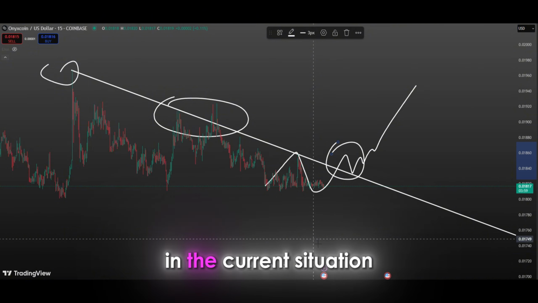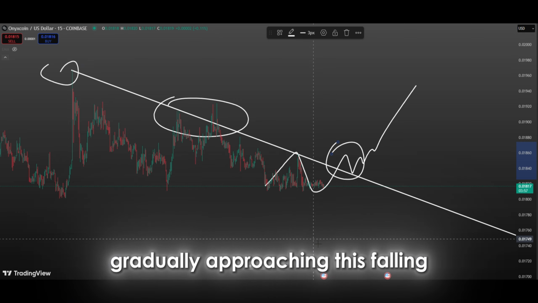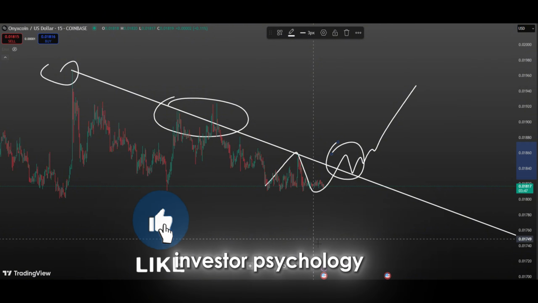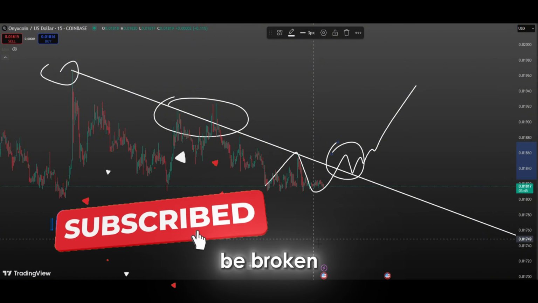In the current situation, a similar window of opportunity is forming. The price is gradually approaching this falling trend line, and its proximity to this level raises hopes about how strong a possible breakout could be. Trend lines are a reflection of market behavior. This falling trend line is a combination of past highs and lows, and is a technical summary of investor psychology. But it is important to note that every trend is meant to be broken one day.